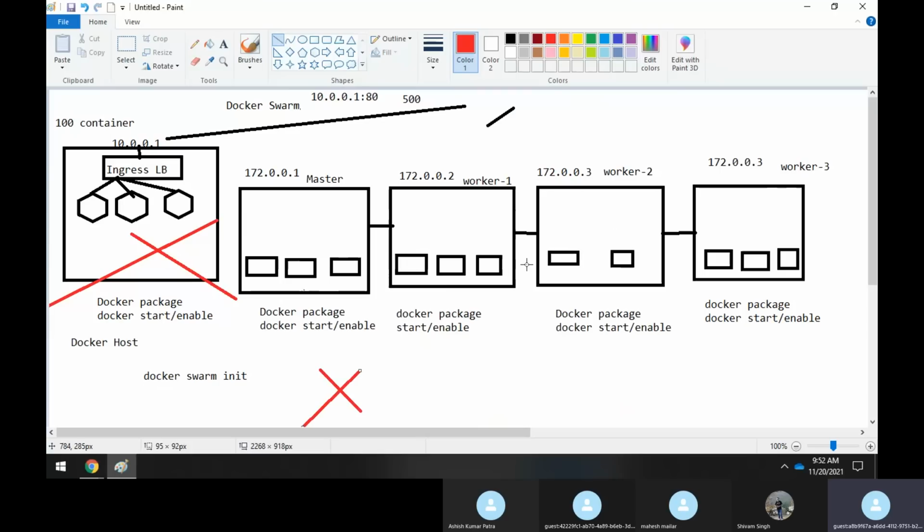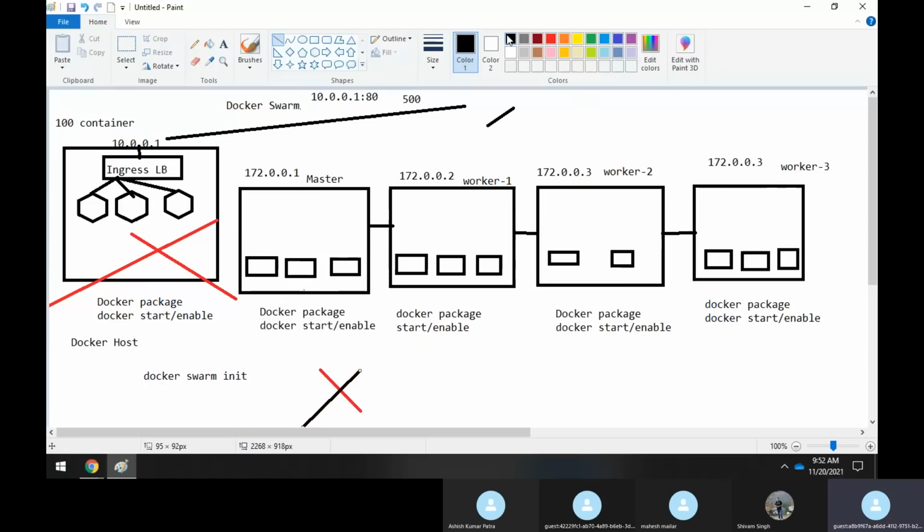Whatever service you need to provide will be taken care of by this node, because it has now become the master. So always in a Docker Swarm environment, one becomes the master and the others become worker nodes. Clear, sir? This is the scenario.